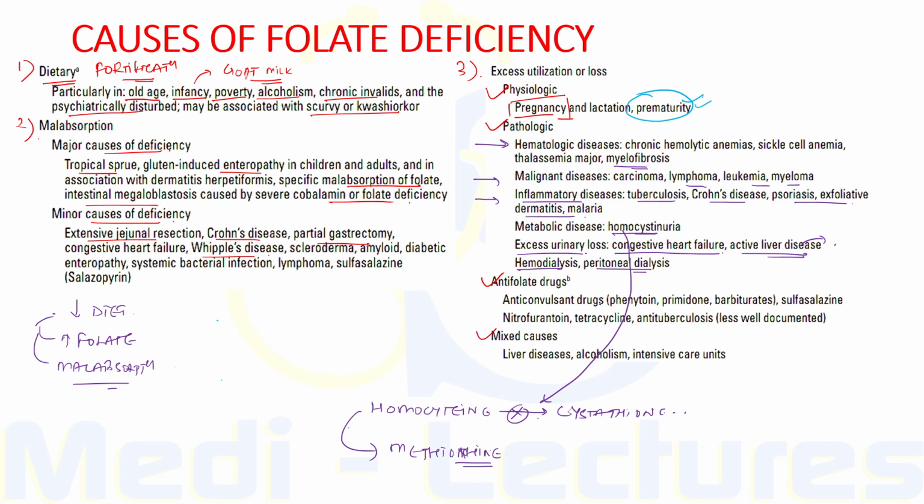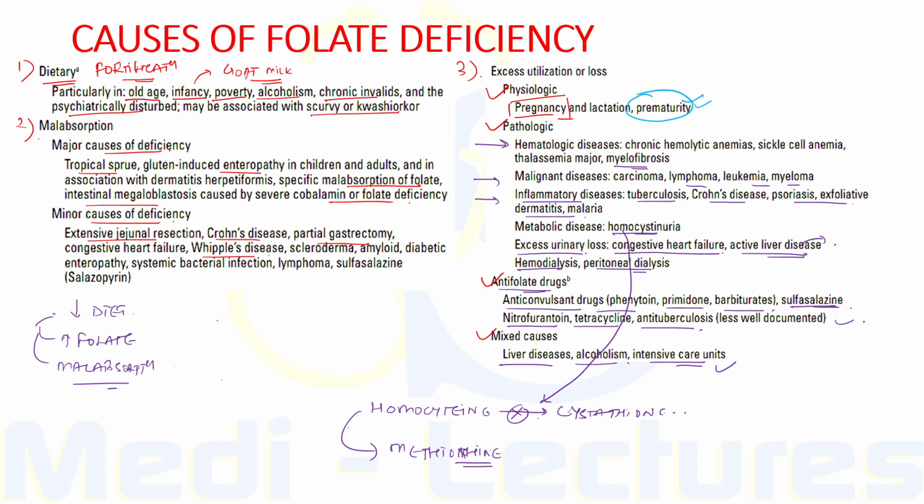Now, what are the anti-folate drugs which can lead to its deficiency? These include anticonvulsants like phenytoin, primidone, barbiturates, sulfasalazine, other drugs like nitrofurantoin, tetracycline, and anti-tubercular drugs. Mixed causes include liver diseases, alcoholism, and patients in intensive care units. So these are all the causes which can lead to folate deficiency.